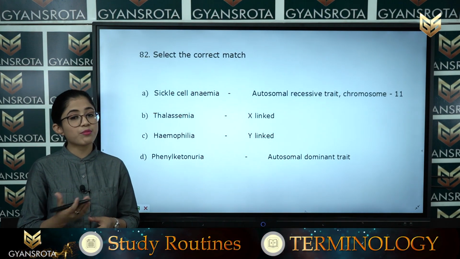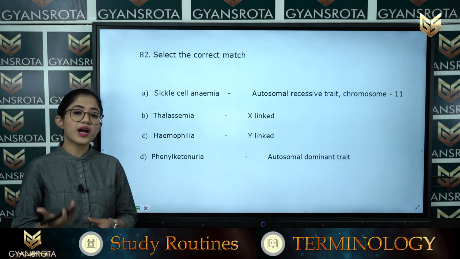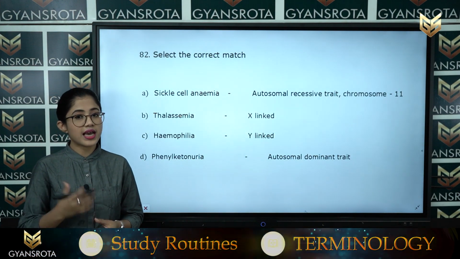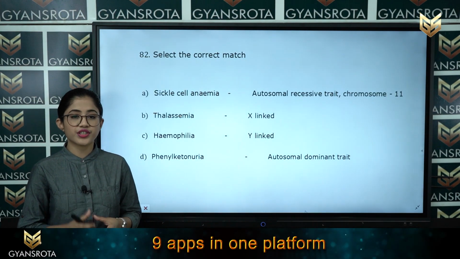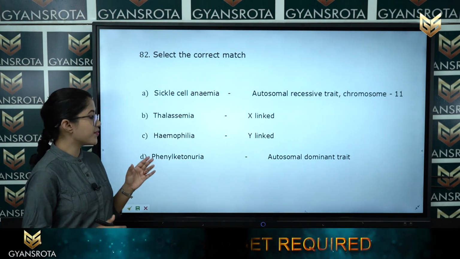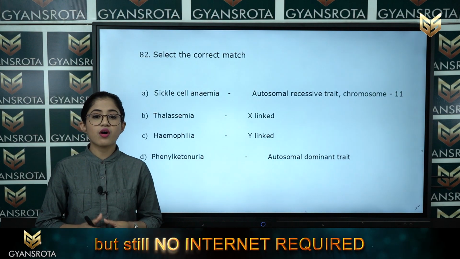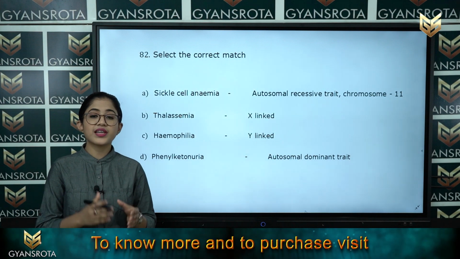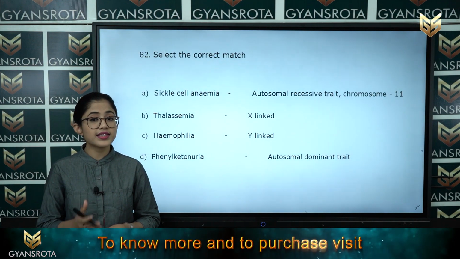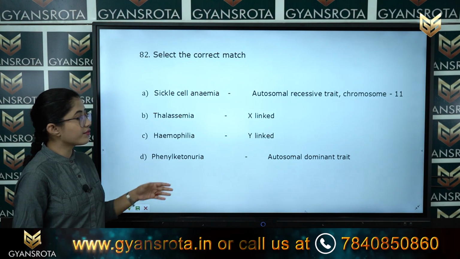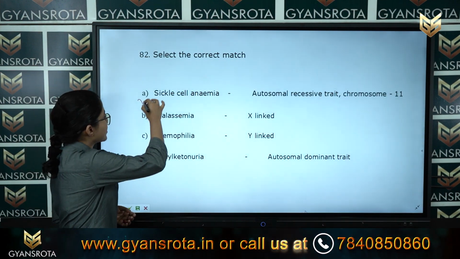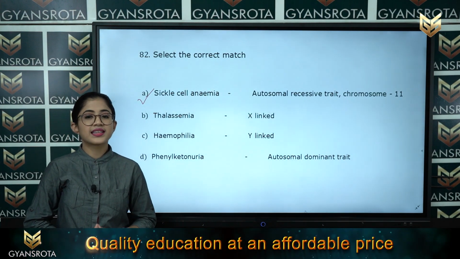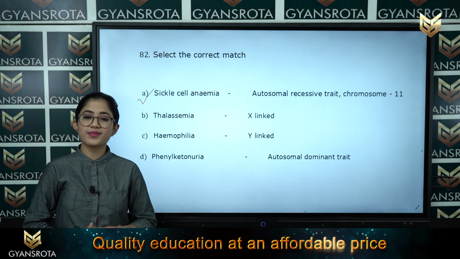And the third one is hemophilia. Hemophilia is a Y-linked disease. This is also an incorrect match because hemophilia is also caused by mutation. And the last one is phenylketonuria, which is an autosomal dominant trait. This is an incorrect match because phenylketonuria is an autosomal recessive trait. So, among these 4 options, option number A is the only correct match and it is the correct answer for this question. Now, let us see the next question, that is question number 83.